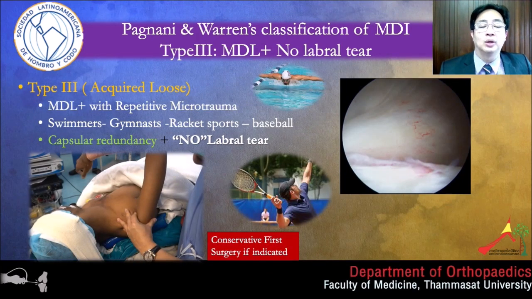Type 3, acquired loose, is MDL with repetitive microtrauma, usually from overhead sports such as swimming, baseball, and racket sports, tennis, badminton. Arthroscopic finding: there will be a patulous capsulolabral recess with no labral tear. Always start conservative first, surgery if indicated.